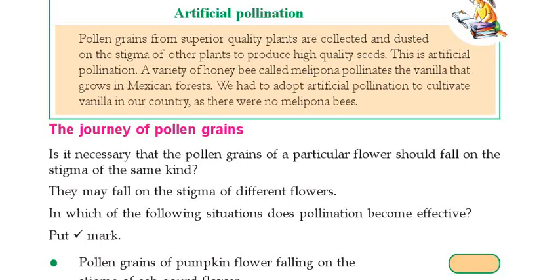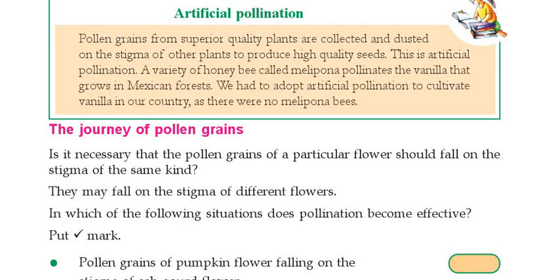In the previous class we have studied pollination. What is pollination? Pollination is the transfer of pollen grains from anther to stigma. Simple. And for this pollination, some factors are helping. So the factors that help in pollination are known as pollinating agents. These are the things we have studied.